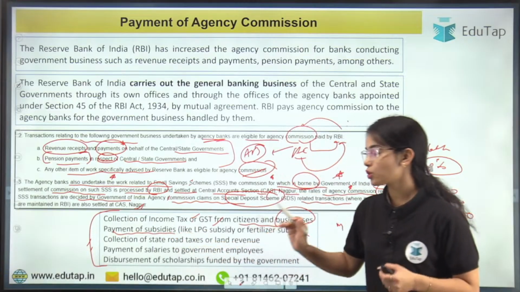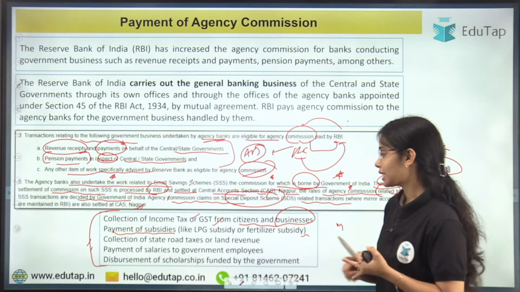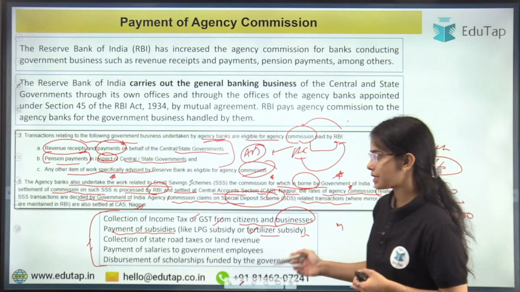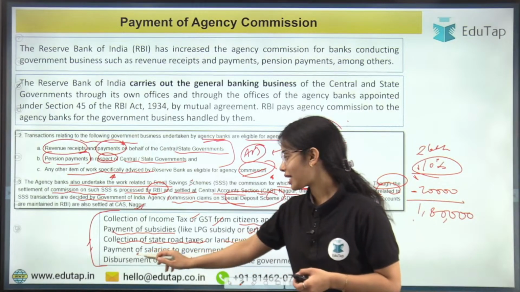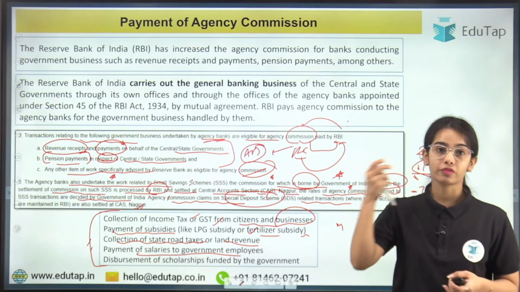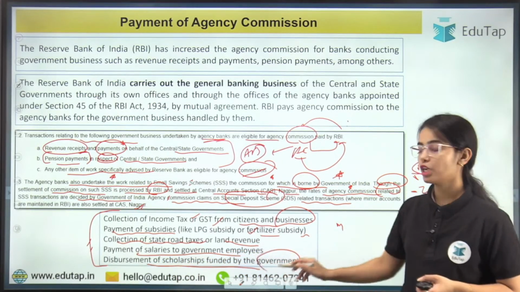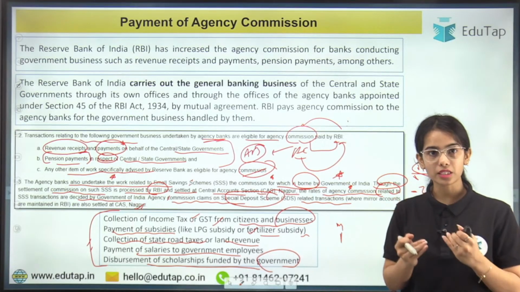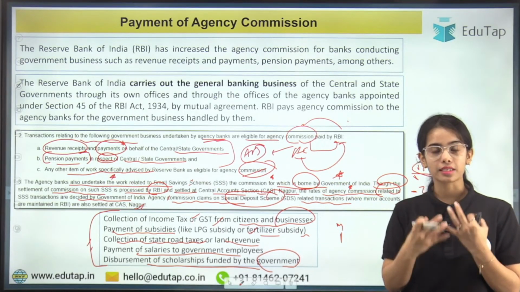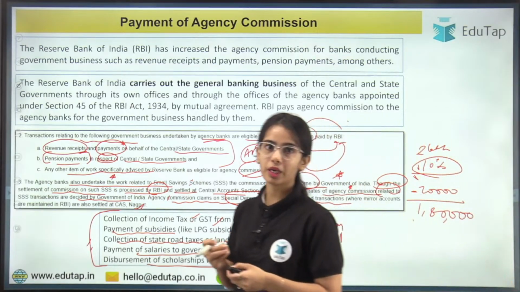Payment of subsidies, so banks pay the subsidies on behalf of the government, the LPG subsidies and the other subsidies for the fertilizer and such. Collection of state road taxes or land revenue, payment of salaries to the government employees or payment of subsidies that we have seen, disbursement of scholarship funded by the government. So this is the idea, that the agency banks collect the funds, or they get the receipts on behalf of the government, and they pay on behalf of the government. Okay.